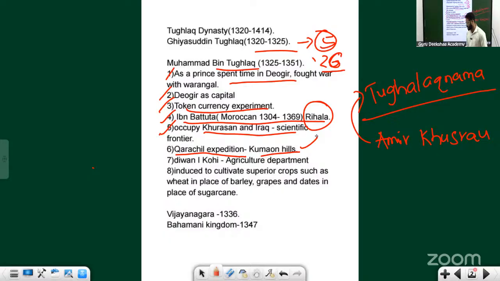Geographically, every year they are exploring these Kumaon Hills. What are the national parks that are available near the Kumaon Hills? All these questions are getting asked. And he started an agriculture department. Other information is not that important.